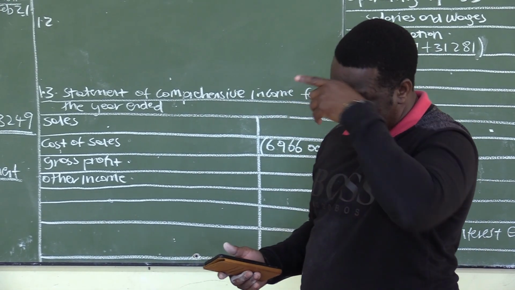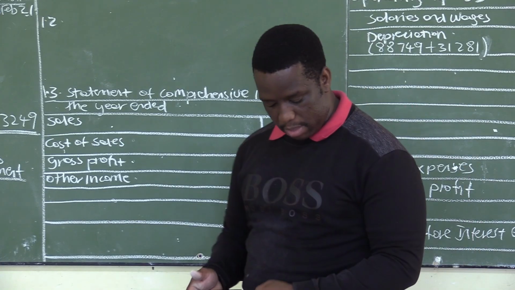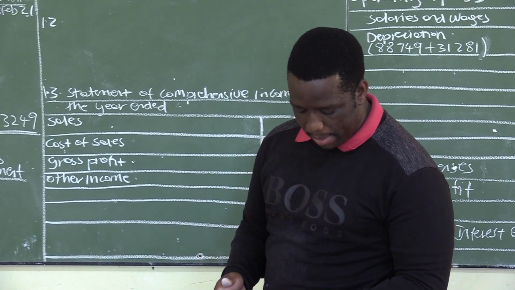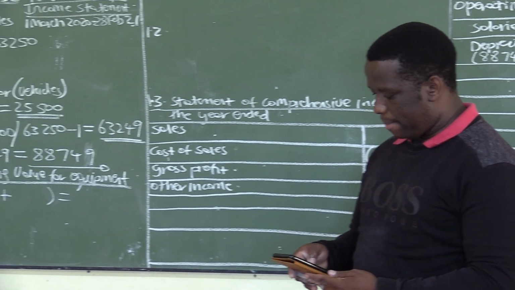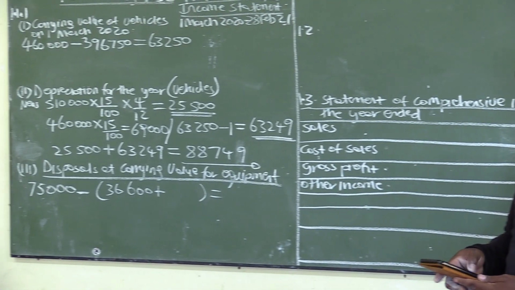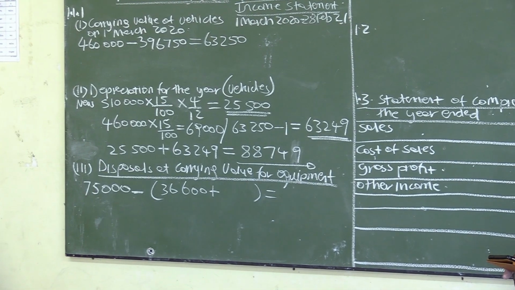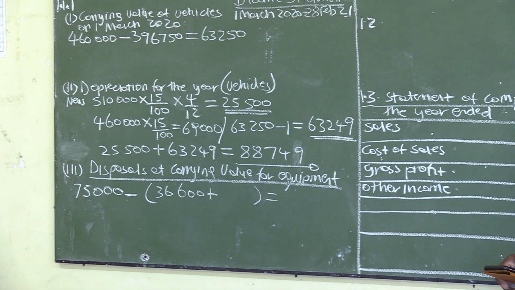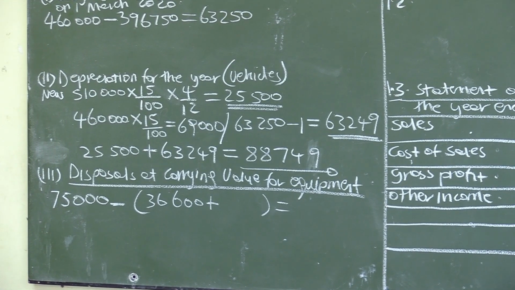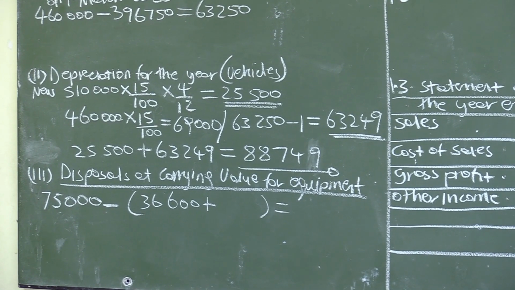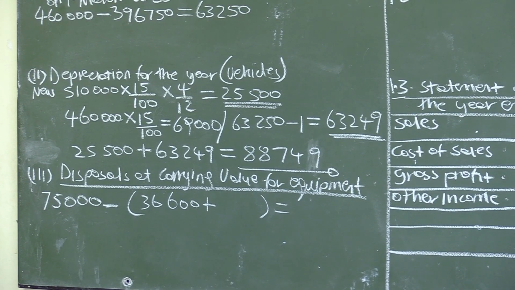If we are using the carrying value method, which is also called the diminishing balance method, at 20% per annum, it will then be 75,000 minus the accumulated depreciation of 36,600, right? Multiply by 20%, equals to, multiply by 7.